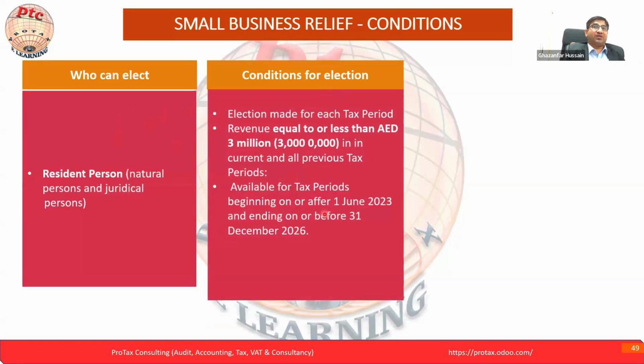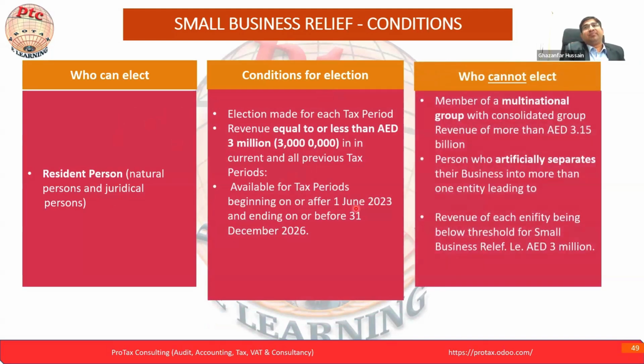Available for tax periods beginning on and after 1st June. Again, this is the repetition. Who cannot elect? Members of multinational groups with the consolidated revenue of 3.15 billion. We already seen the person who artificially separates their business into more than one entity, leading to the revenue of each entity being below the threshold for the small business relief. As we already discussed, the business is the same, but you have separated it into 2 or 3 entities. Let's move to the next.